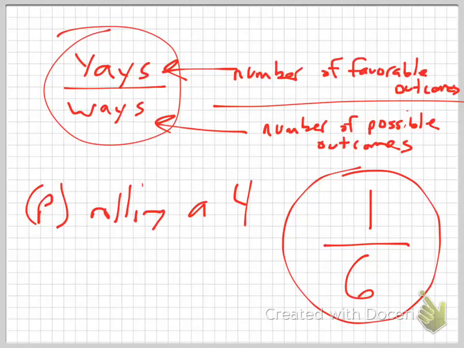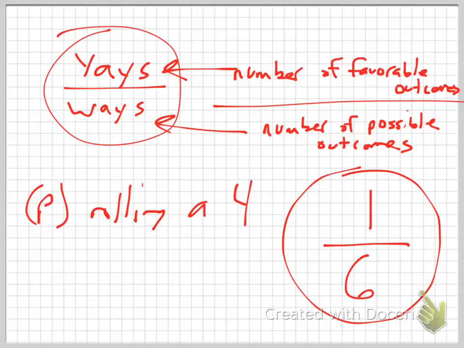Does that mean that if I roll the dice 6 times that it will definitely land on 4 once? No. Is it possible that I would roll 6 times and all 6 of them be a 4? Yes, it's possible. Is it likely? No. Right?